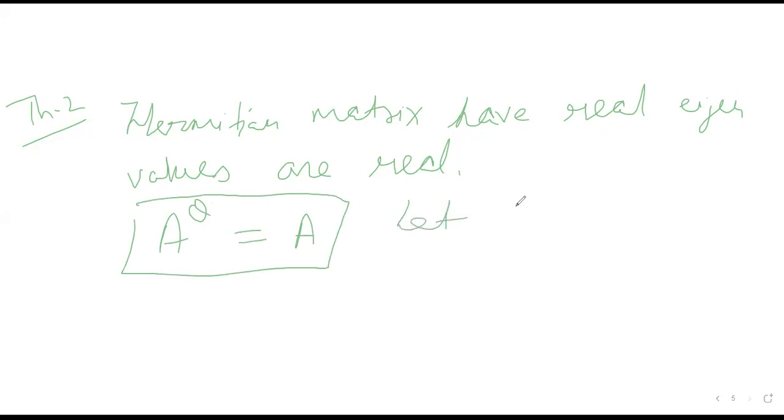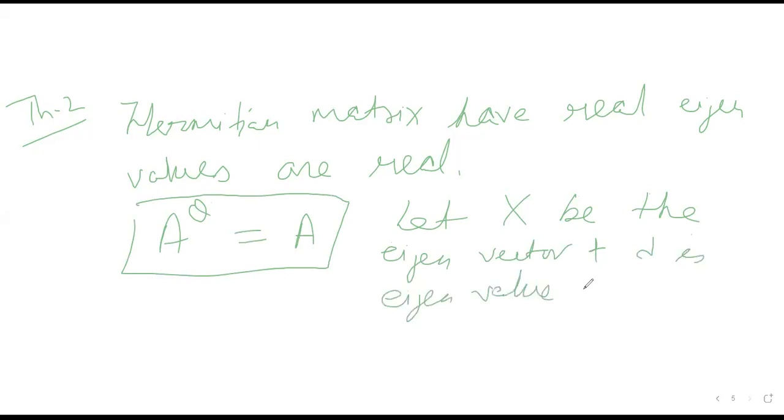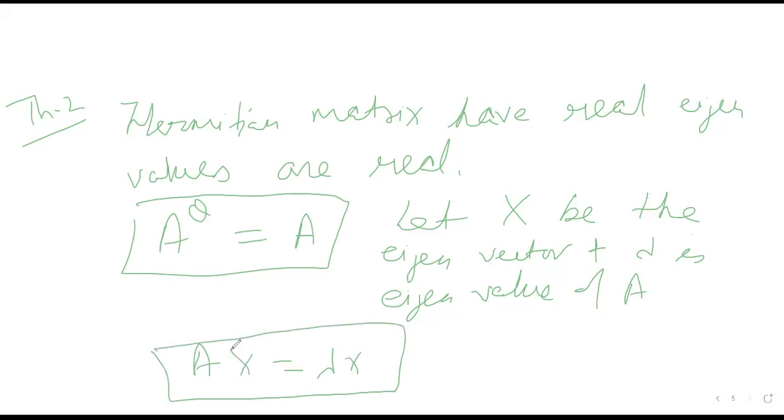So let X be the eigenvector and lambda the eigenvalue of A. I can write it as A into X is equal to lambda into X. This is the base result that you should always remember: in the case of eigenvectors and eigenvalues, A into the eigenvector X is equal to the eigenvalue into X. You should also know that X is always non-zero, X is not equal to 0.